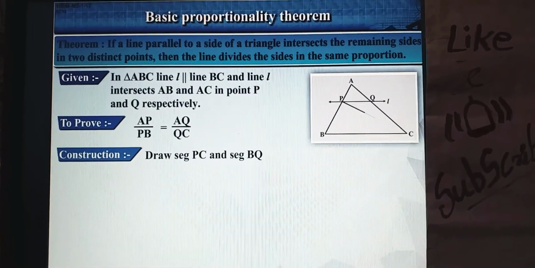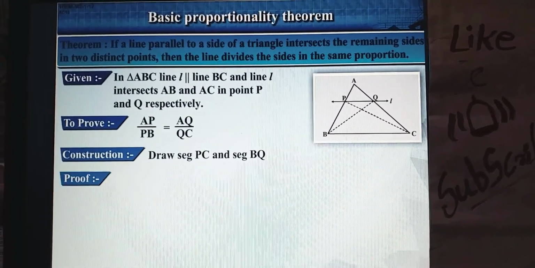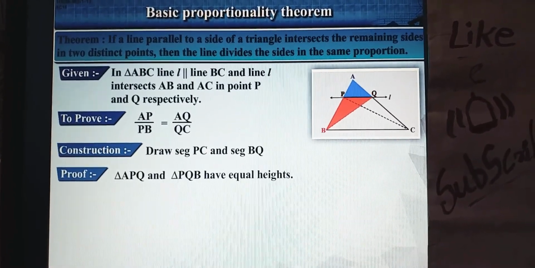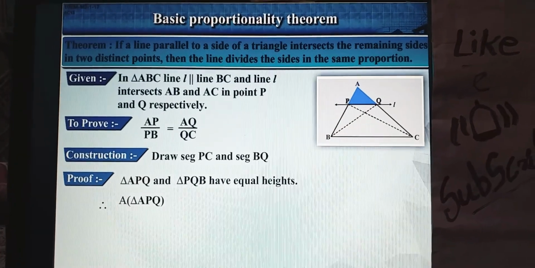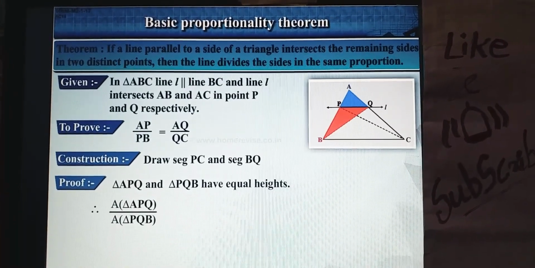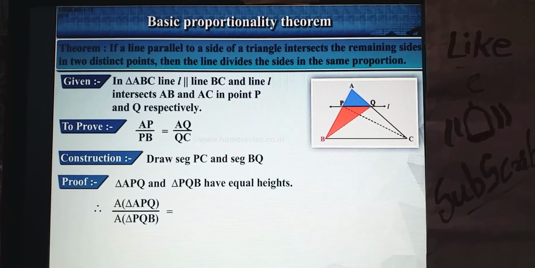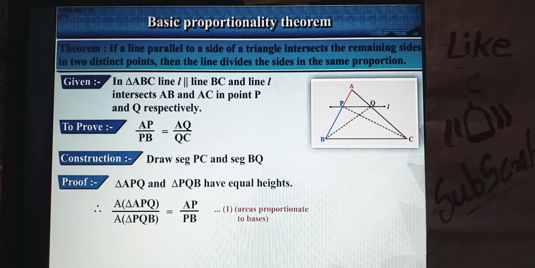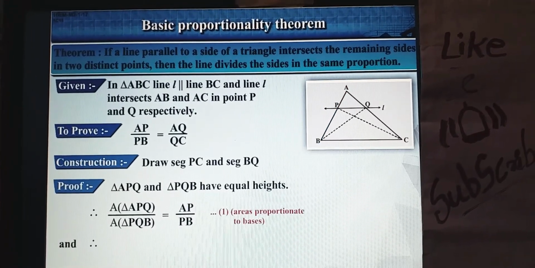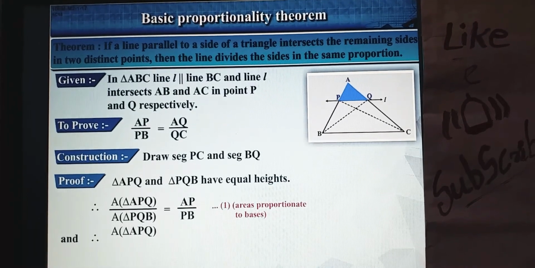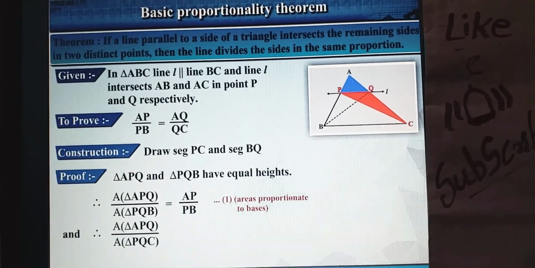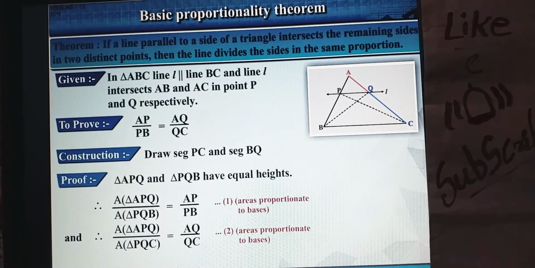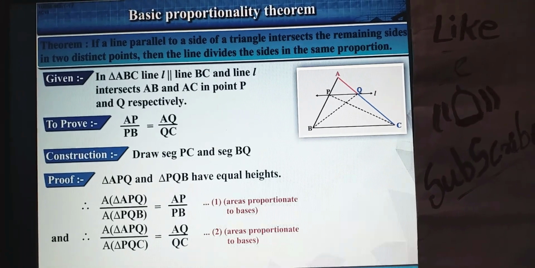Construction: Draw segment PC and segment BQ. Proof: Triangle APQ and triangle PQB have equal heights. Therefore, area of triangle APQ / area of triangle PQB = AP/PB. Equation 1: areas proportionate to bases. And therefore, area of triangle APQ / area of triangle PQC = AQ/QC. Equation 2: areas proportionate to bases.